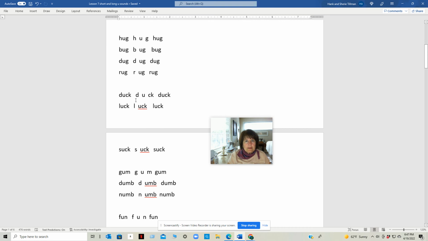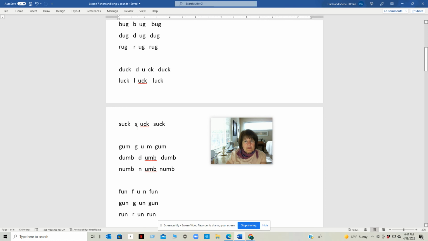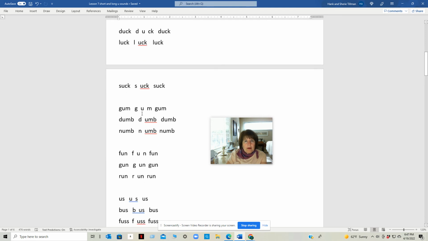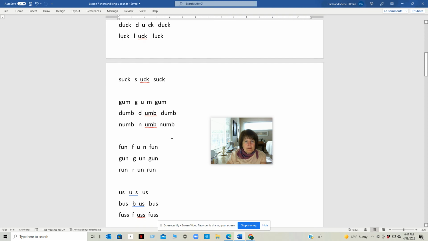Or duck. The CK makes one sound, k. Duck, luck, suck. Or gum. Or dumb. The B is silent, you don't hear it. Or numb. The B is silent.